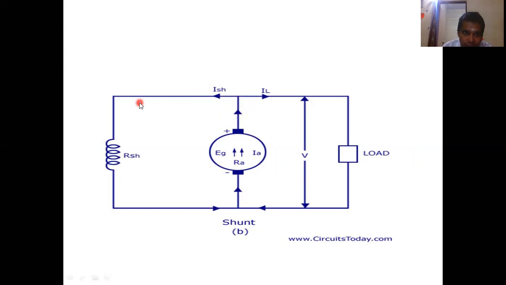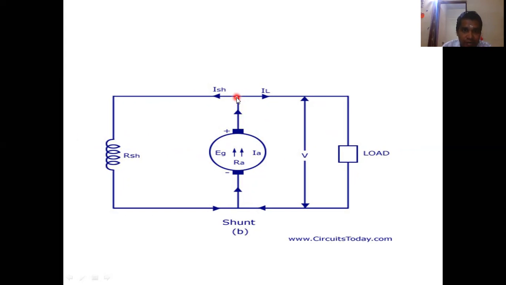So one current goes this way, one current goes this way. That means this field winding and also the load, both are in parallel to your armature. The field winding connected in parallel to the armature is called a shunt machine. So here the current IA is coming, and the IA equation you can write as IA equals IL plus IS